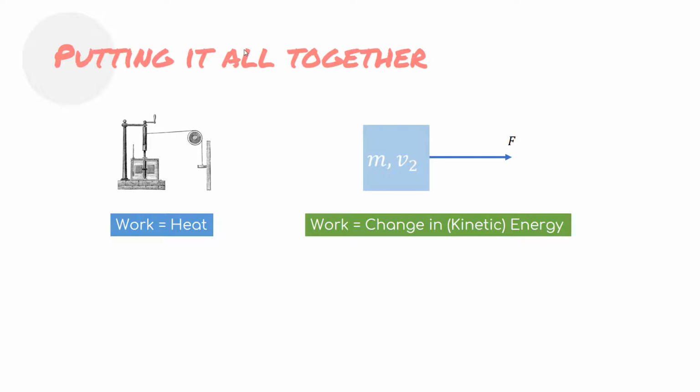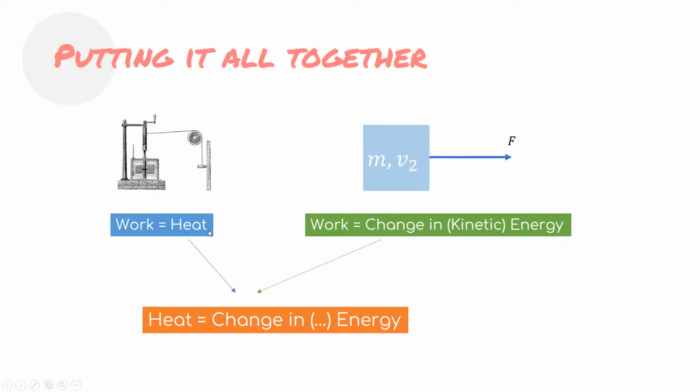That was the kinetic energy, but in general, just the change in energy. You can combine that together, because work and heat are equivalent. So heat is equal to change in energy. I just place this in parentheses because we don't know what this energy is, but heat is a change of something energy.